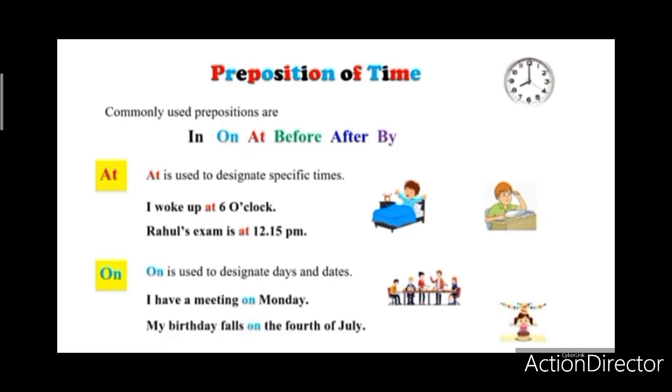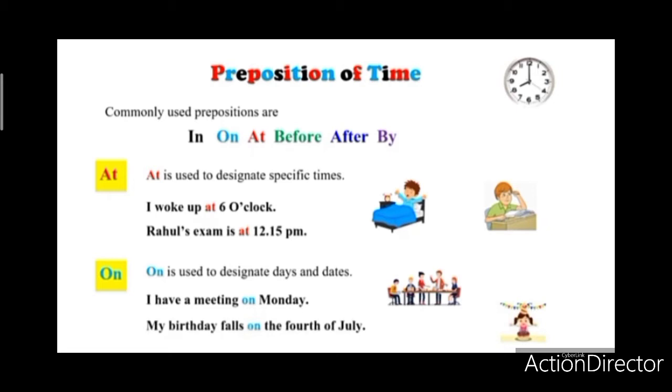Then on. On is used to designate days and dates. I have a meeting on Monday. But here, not a particular time. You can contact on Monday at any time, the whole day you can use. My birthday falls on the 4th of July. You can celebrate the function the whole day at any time, but my birthday falls on the 4th of July.